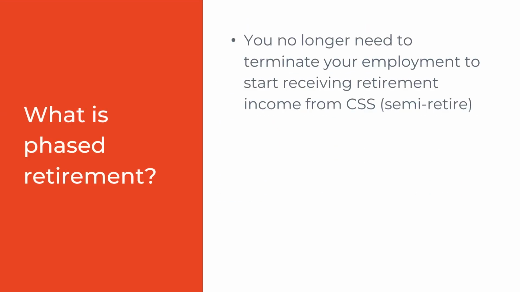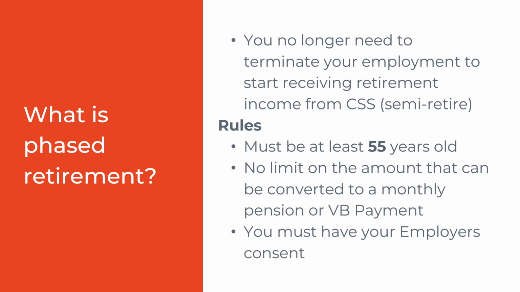Tax Act regulations now permit phased retirement, which means that you no longer have to terminate your employment to start receiving a retirement income from CSS Pension Plan. In other words, you can now semi-retire. There are some rules, however. You must be at least age 55. There is no limit on the amount that can be converted to a VB account or monthly pension, but you must have your employer's consent. The earlier you retire, the longer your funds will need to last. Keep in mind you would be drawing on your funds while contributing less.